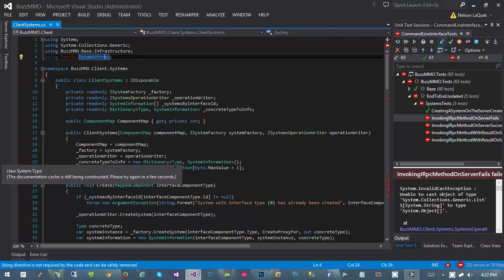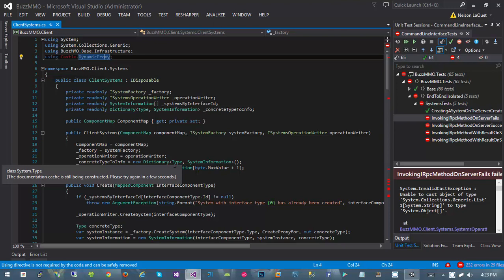And since the ReSharper cache is not part of the repository, it didn't get rolled back. So it still thinks I don't have Castle Dynamic Proxy added, so I'm going to get an error from ReSharper everywhere that appears. However, everything still compiles, everything still works the way it should. Just ignore the errors about Dynamic Proxy.